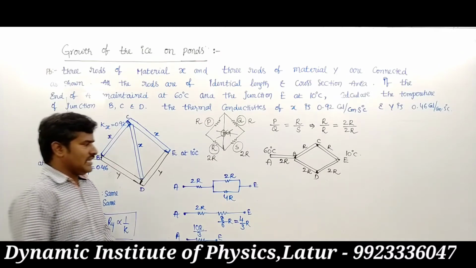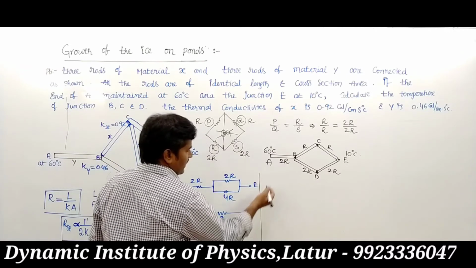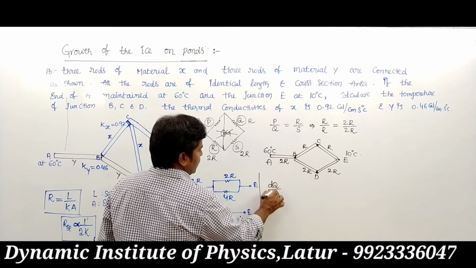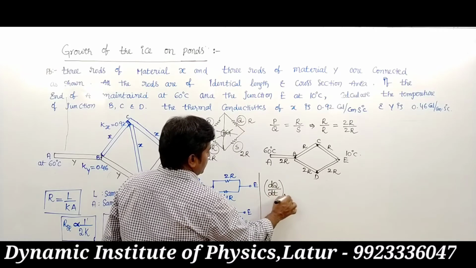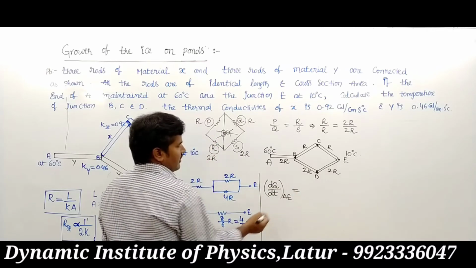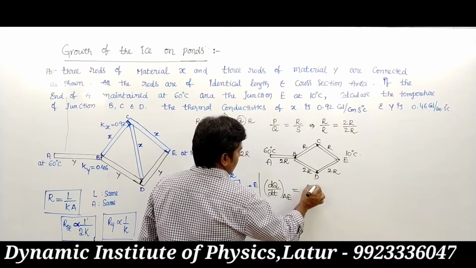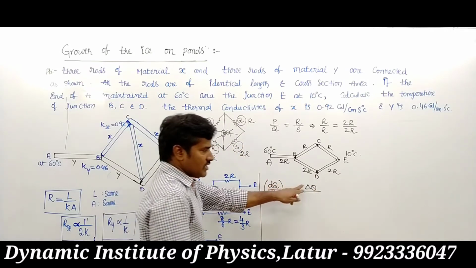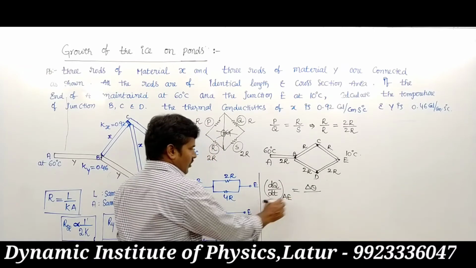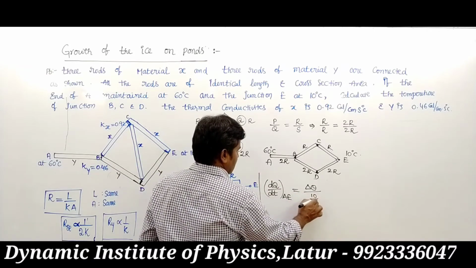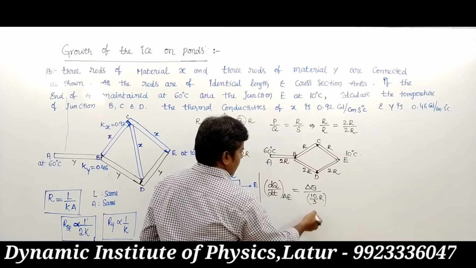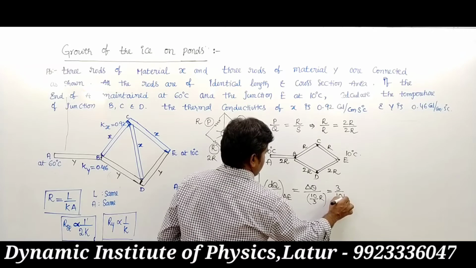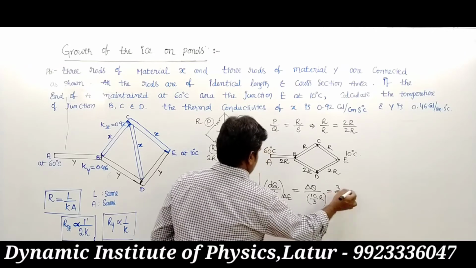Then the amount of heat transferred between A and E, dQ by dt, from A to E is written as delta theta, the potential. This is the heat current. Current equals potential upon resistance. The total resistance is 10 by 3R. So it is written as 3 by 10R into the temperature difference.